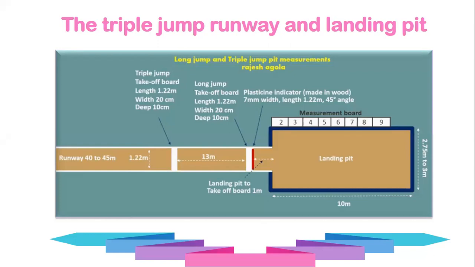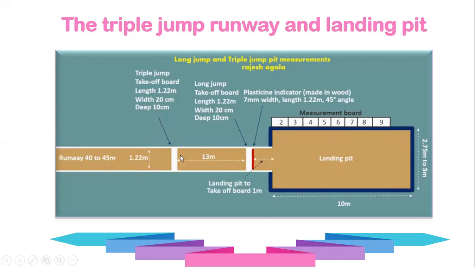Here you can find they are having two landing takeoff boards. Here they are telling the difference between triple jump and long jump. When we are having a long jump, in the runway we are coming and first time we are touching the takeoff board and we will land in a landing pit. But in a triple jump, we are not doing like that.